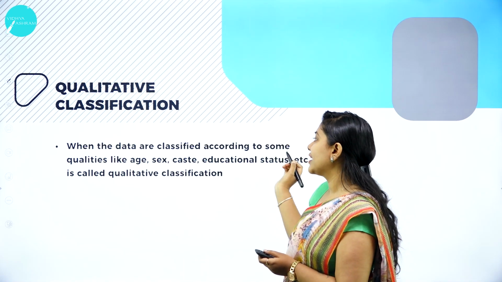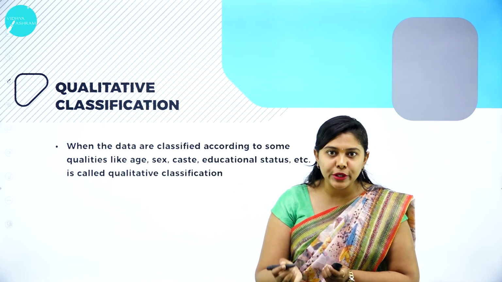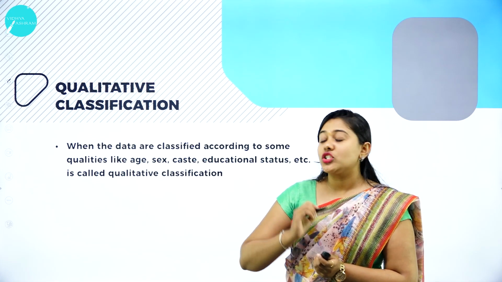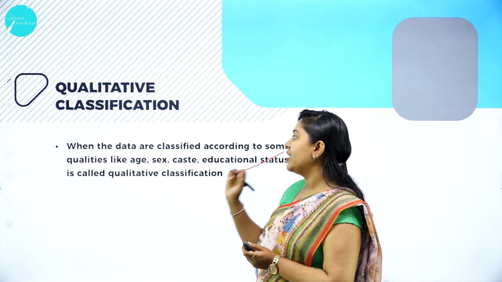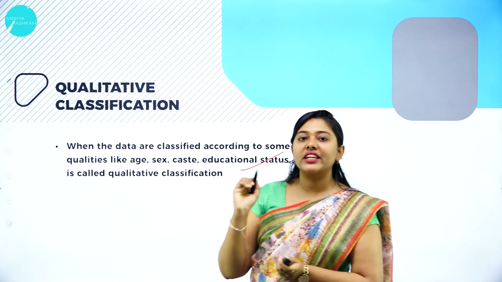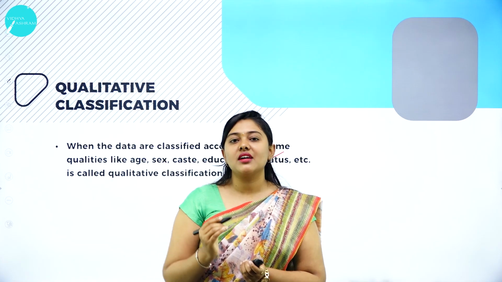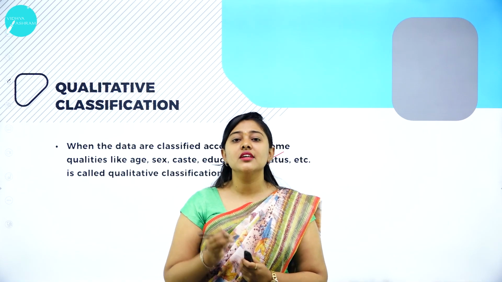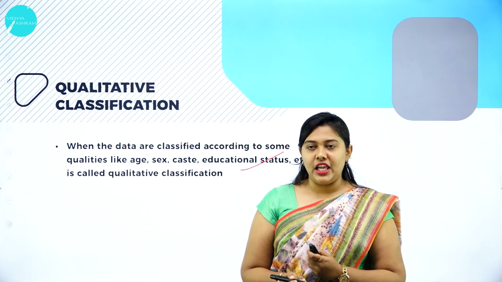When the data are classified according to attributes like age, education status and caste, that is called qualitative classification.